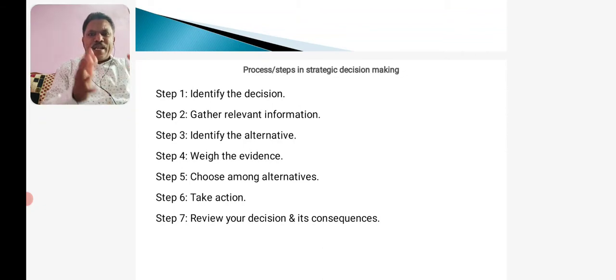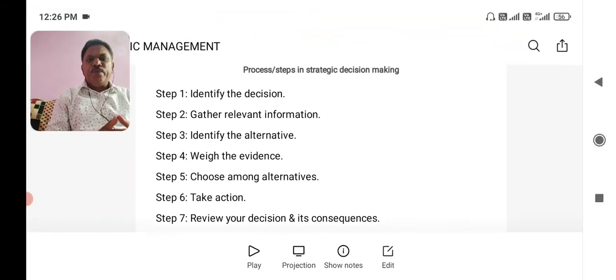So, after considering all these questions, the management is going to gather relevant information about the same. After identifying the problem, after identifying the decision to be made for long term, the organization is going to gather relevant information. That is the second step in strategic decision making.